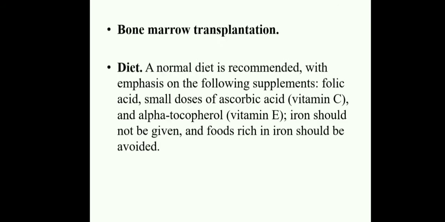Diet. A normal diet is recommended with an emphasis on the following supplementation: folic acid, small dose of ascorbic acid, that is vitamin C, and alpha tocopherol, vitamin E. Iron should not be given, and food rich in iron should be avoided. Iron supplementation is not given for those children, but you should encourage folic acid supplementation for children suffering with thalassemia. Folic acid, vitamin C, and vitamin E should be included in their diet.